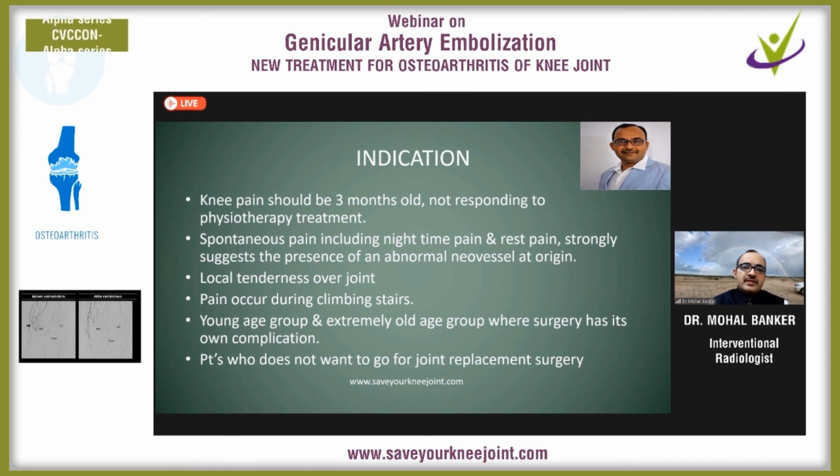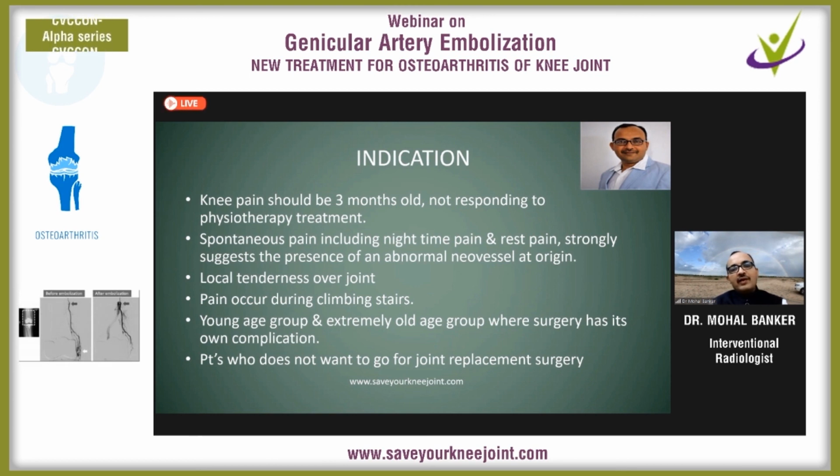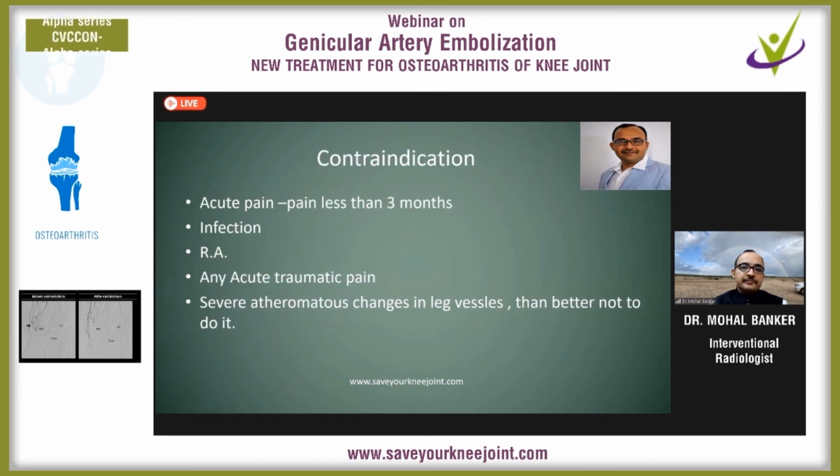Definitely, in young age group patients where natural joint preservation is a main concern, genicular artery embolization is really helpful. And for extremely old age group patients where the surgery itself is very risky, for this kind of patient also genicular artery embolization is very useful. And definitely for patients who do not want to go for a joint replacement surgery, it is a real blessing procedure. They get relief from the pain due to osteoarthritis of the knee joint with this procedure.